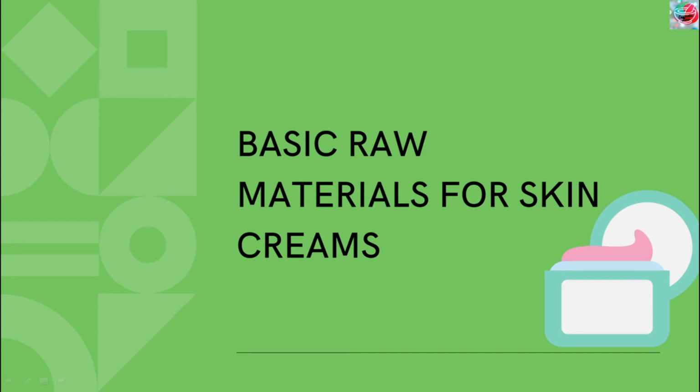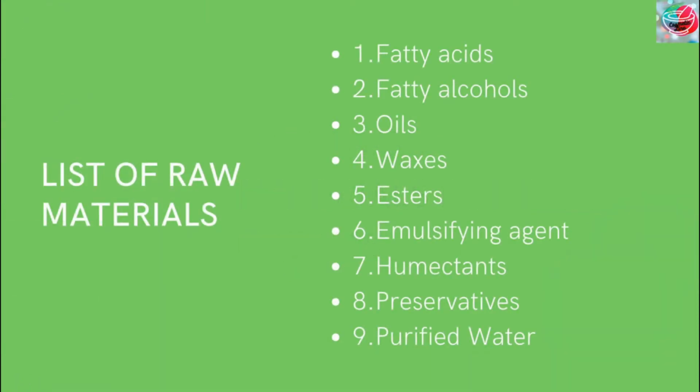Today we are going to discuss the basic raw materials used in skin cream at lab level. There are many raw materials which are used such as fatty acids, fatty alcohols, oils, waxes, esters, emulsifying agents, humectants, preservatives, purified water.